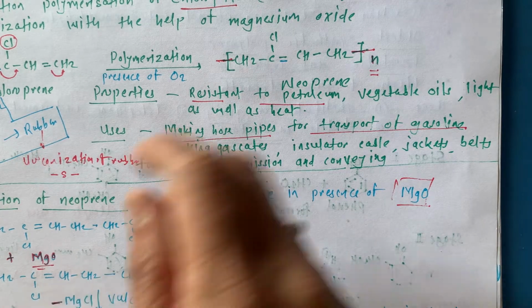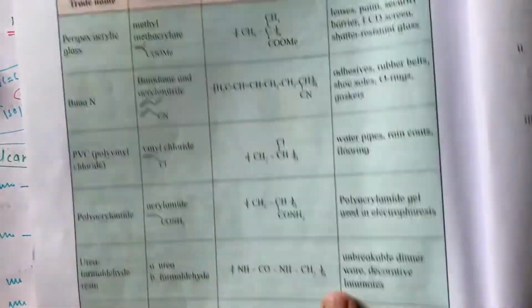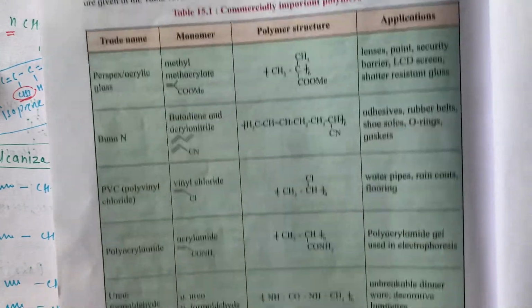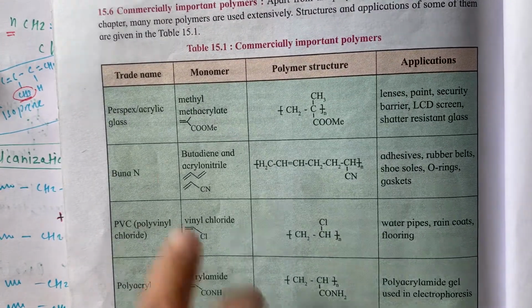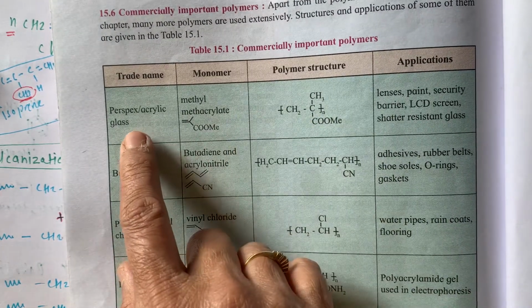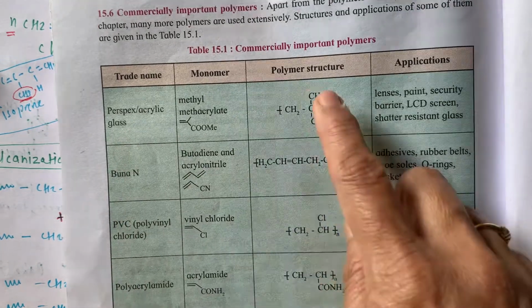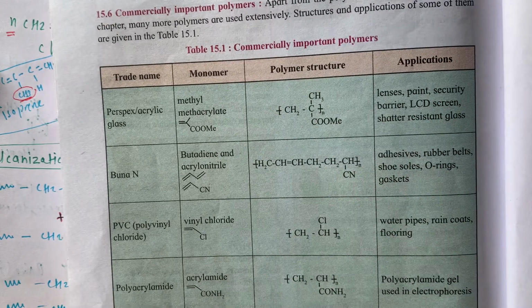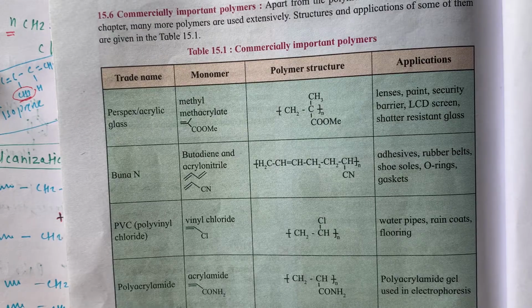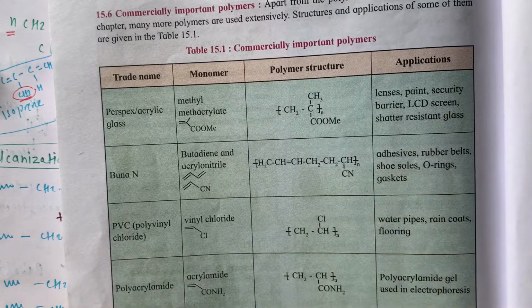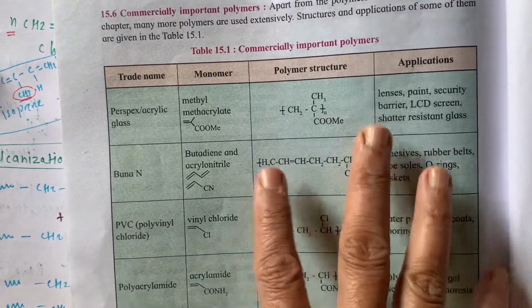So make that. Now one more thing is given in our textbook, and that is commercially important polymers. This whole page is very important for MCQs. So read it twice, thrice, as many times as you can, and learn by heart all these names, then monomers, polymer structures and their applications, because many MCQ type questions, one mark questions or two mark questions can be asked on this. Specifically, when it is given in a colored box, it is definitely important.